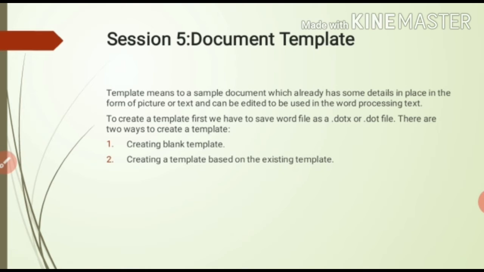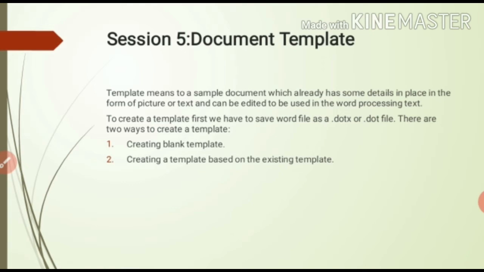Right? So to create a template, first we have to save a Word file with the help of .dotx or .dot, right? There are two ways to create a template. First is creating a blank template, second is creating a template based on an existing template. These are the two basic types of your template. Blank template, we already know. When we open our Word document, it always shows us one thing by default, that is blank document, right? That is your blank template.